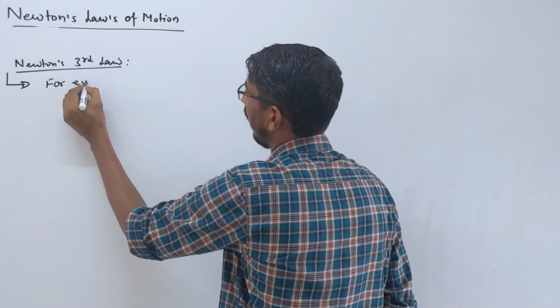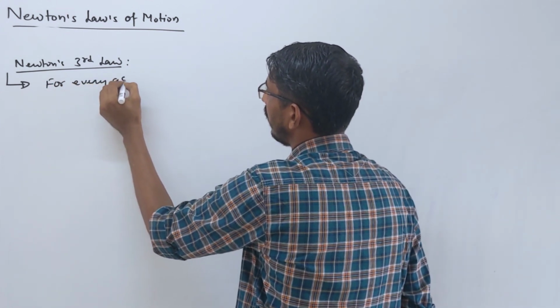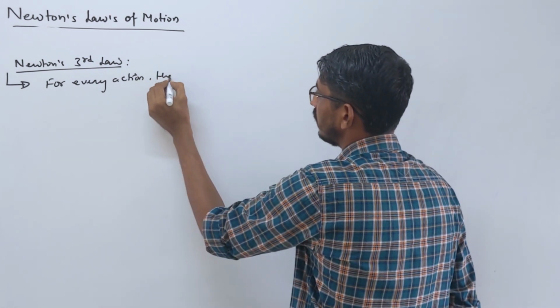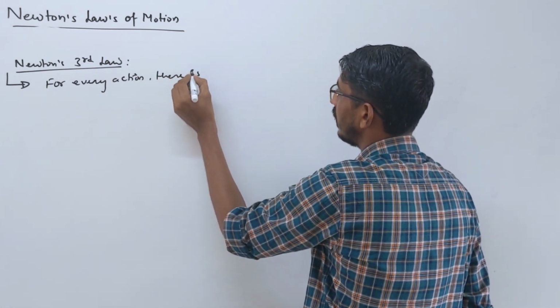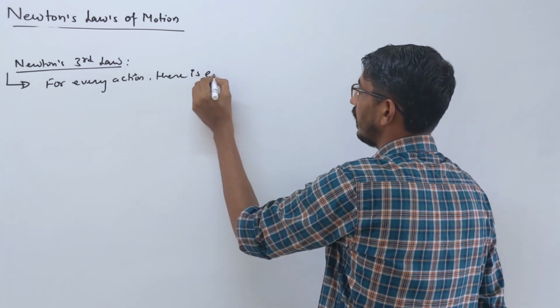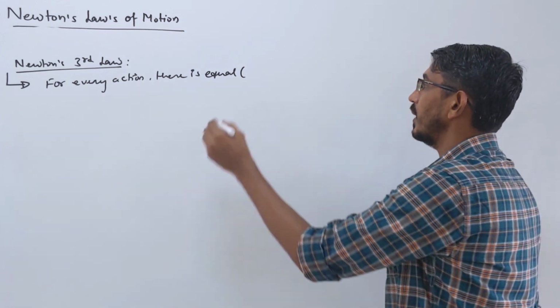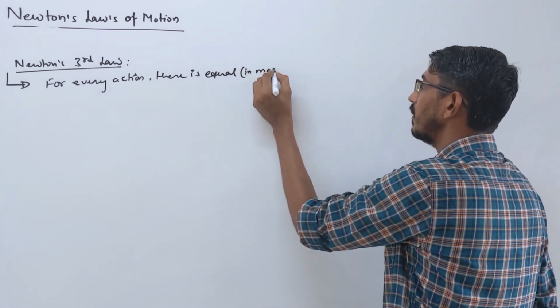For every action there is an equal reaction. Equal in what? Magnitude.